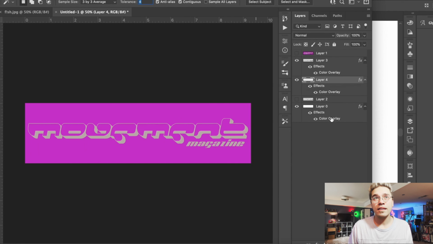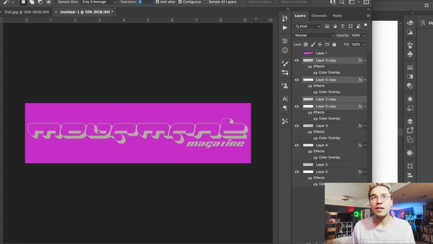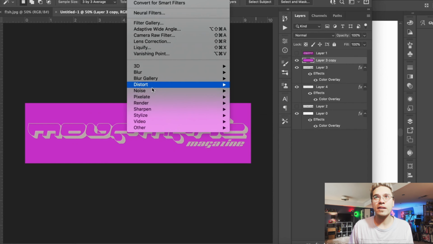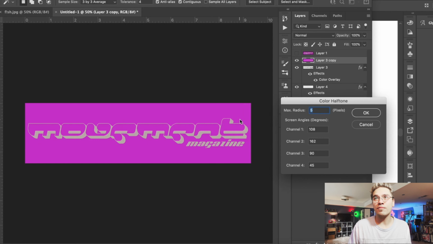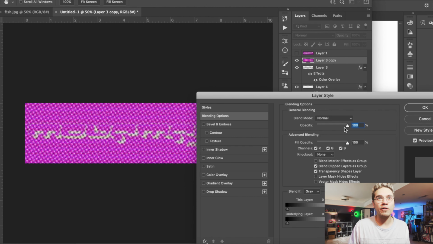Trying to keep in the exact same lane as the original submission, but just sharpen it up a little bit, just give it something different to play with. So that is the goal here, just adding that print overlay, using the color halftone, makes it look like an old print magazine kind of thing.